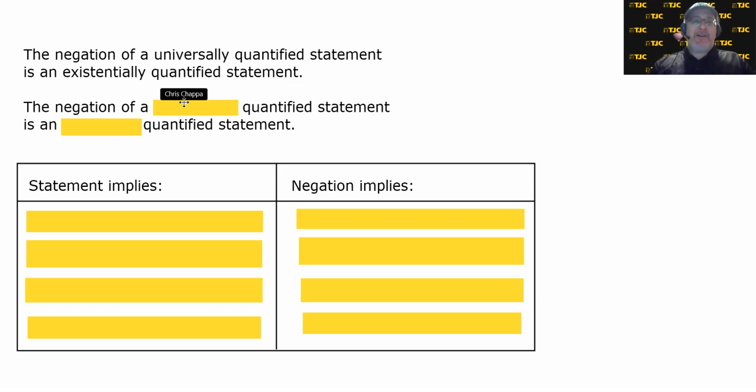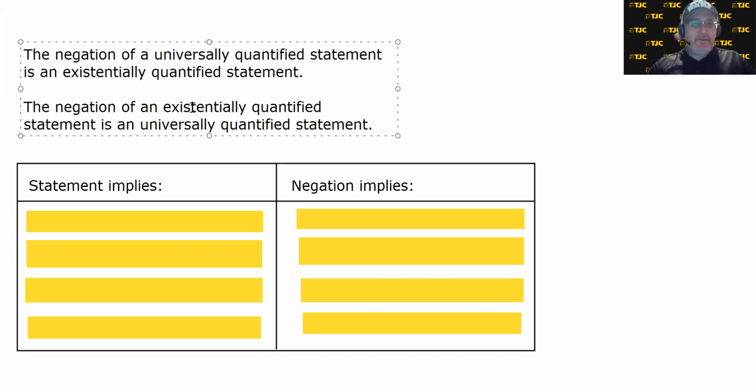And I can already tell that when I copy and pasted and switched words, I forgot to switch the A and the and. The negation of an existentially quantified statement is a universally quantified statement. Yes, that's going to bother me. Yes, I'm going to fix it. It's just the way I am.